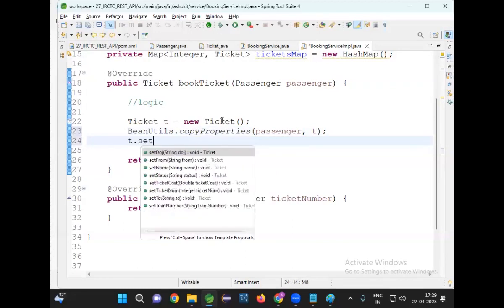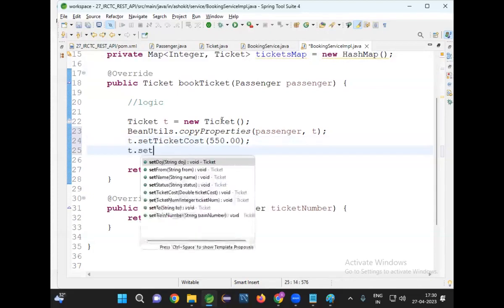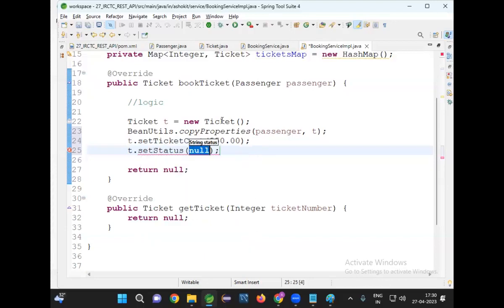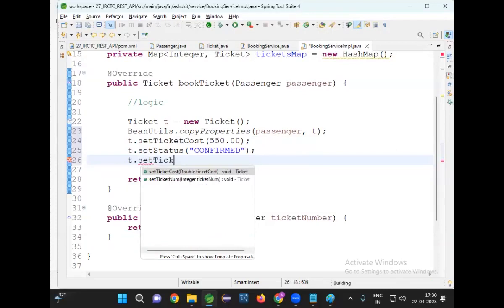Then ticket.setTicketCost, some 550. Something like this I'm setting. Ticket cost 550. Then t.setTicketStatus, let me give the status as confirmed. Next, t.setTicketNumber.